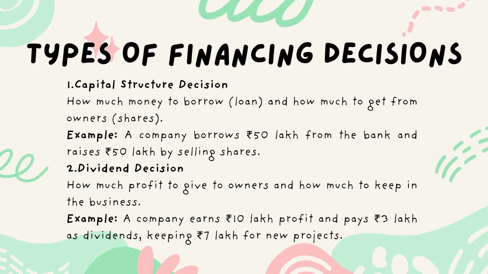Types of financing decisions. 1. Capital structure decision, how much money to borrow, loans, and how much to get from owners, shares. Example, a company borrows 50 lakh rupees from the bank and raises 50 lakh rupees by selling shares. 2. Dividend decision, how much profit to give to owners and how much to keep in the business.